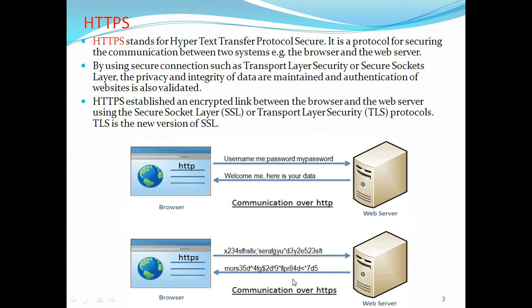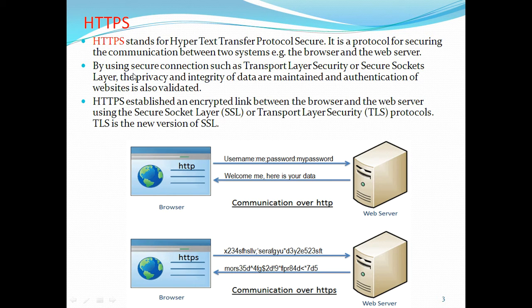Here it is in encryption format, so the content cannot be understood by attackers, hackers, intruders or unauthorized persons. Communication over the internet using Hypertext Transfer Protocol Secure is called HTTPS.